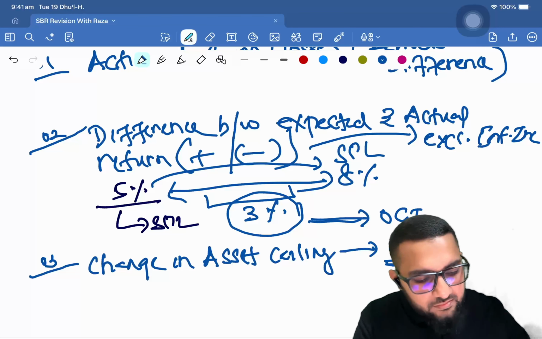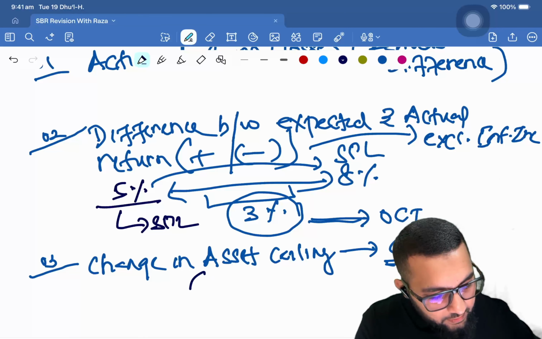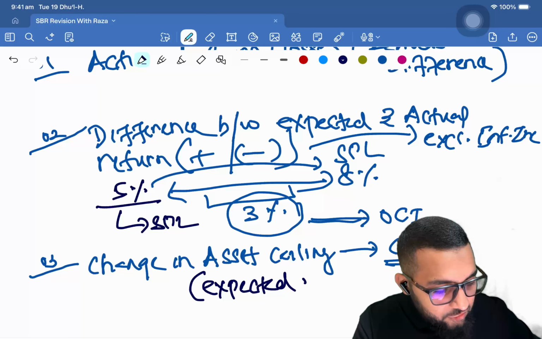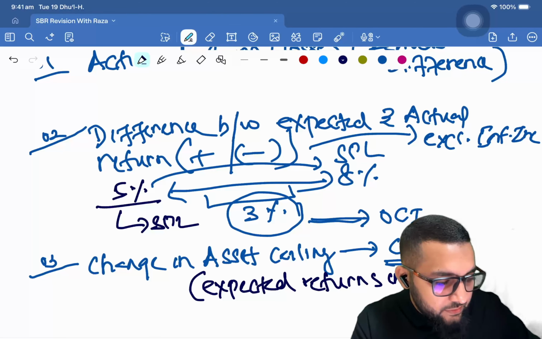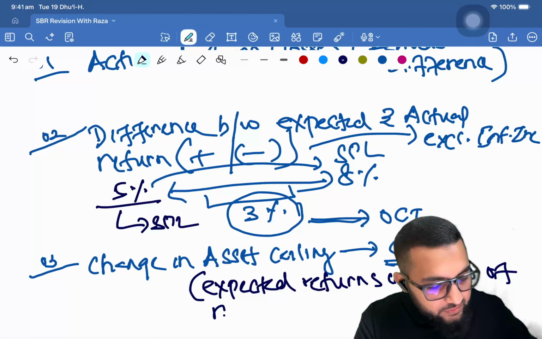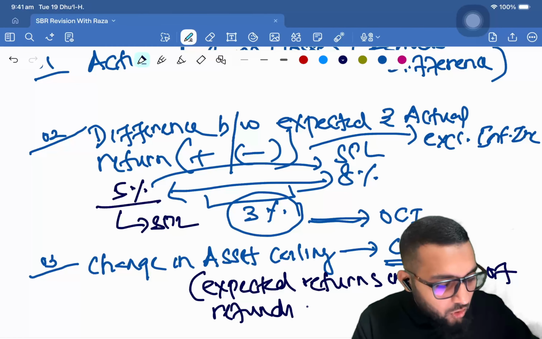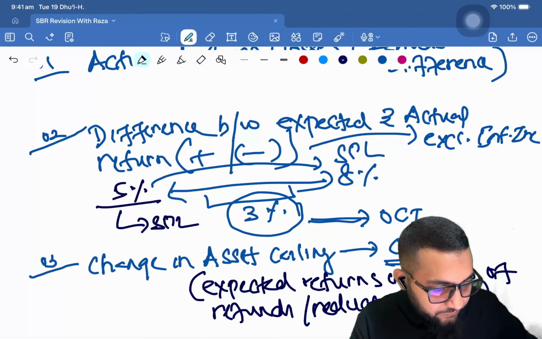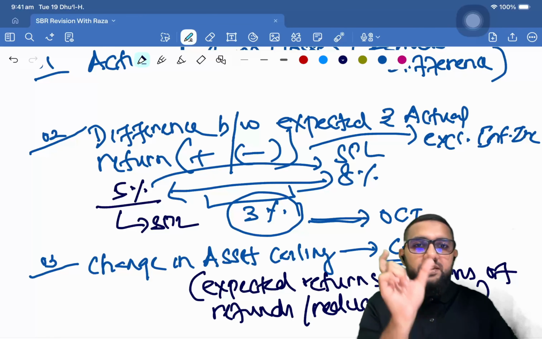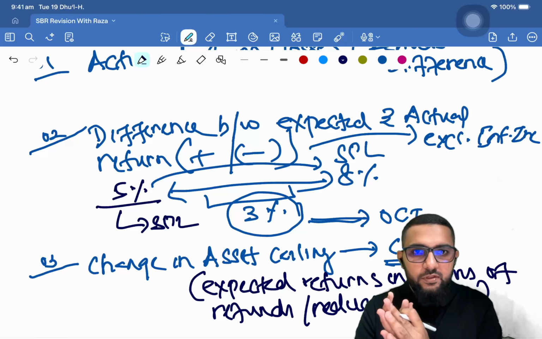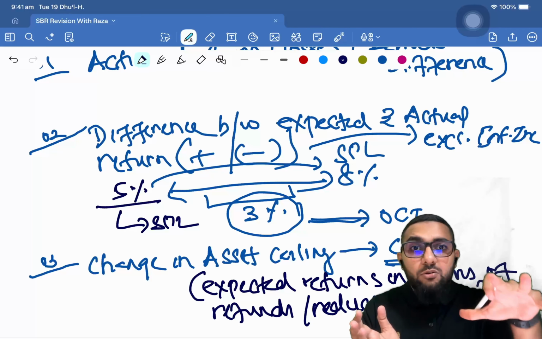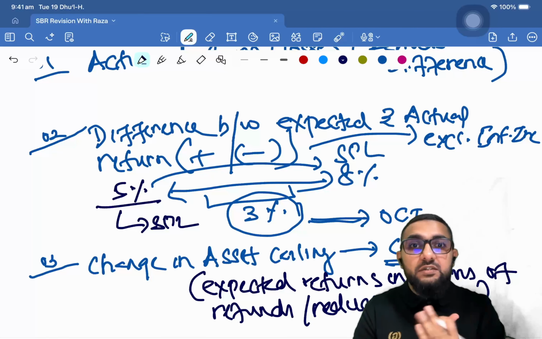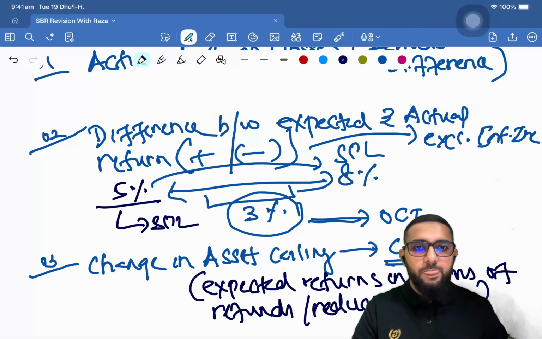So, asset ceiling is the expected returns in terms of refunds or reduction in expense. Right? Now, let's say there is an amount that you have, but there is an amount of which there will be future returns or refunds that you can estimate.